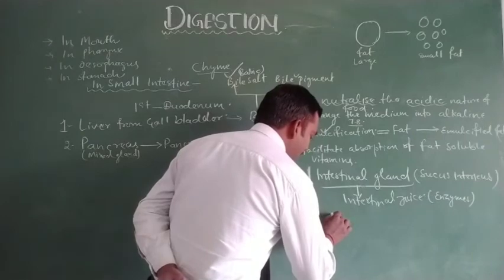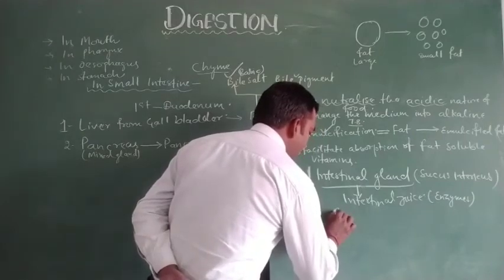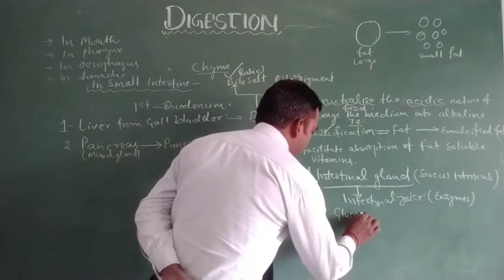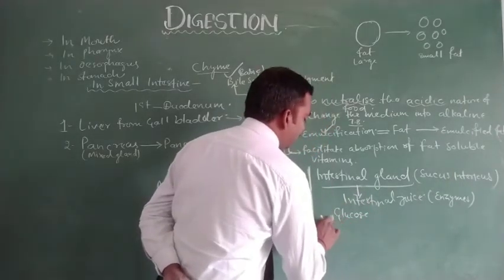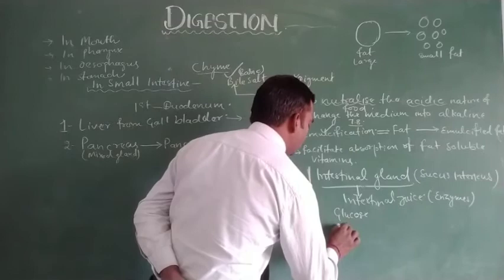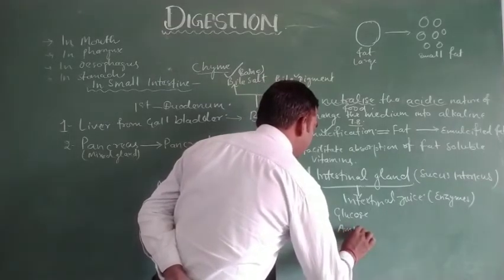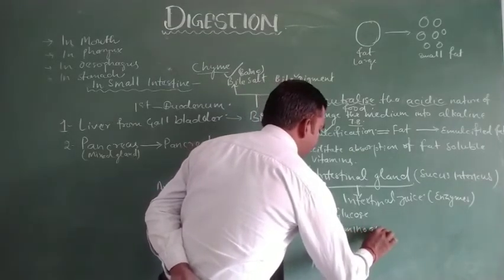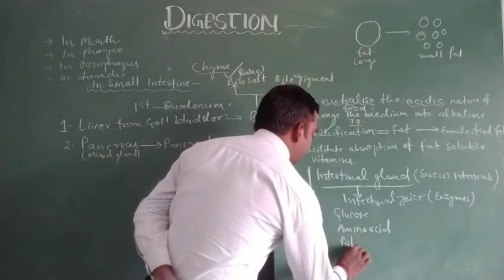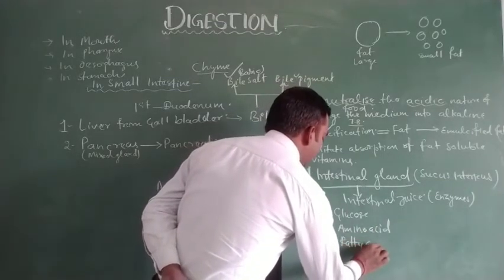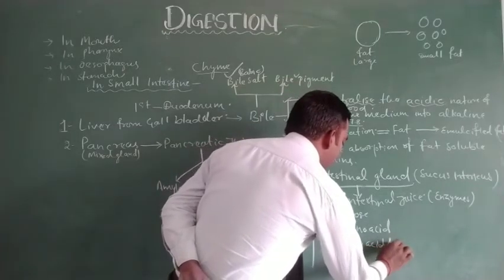That means carbohydrate is converted into glucose. Here, with the help of intestinal juice, the final products of digestion produced are glucose, amino acids, and the fat is converted into fatty acid and glycerol.